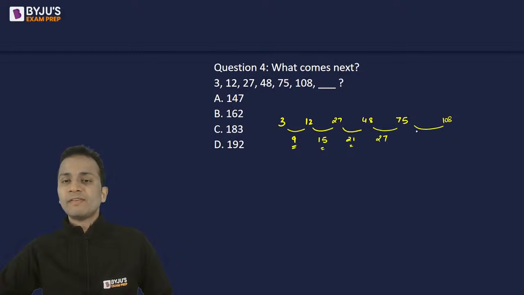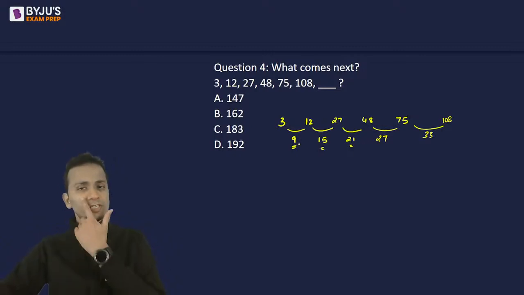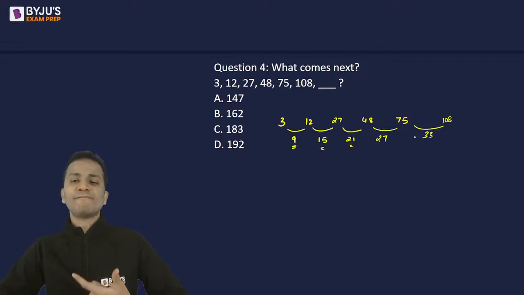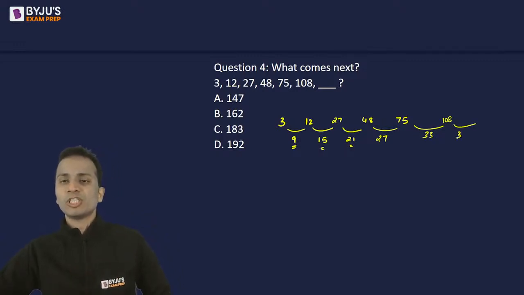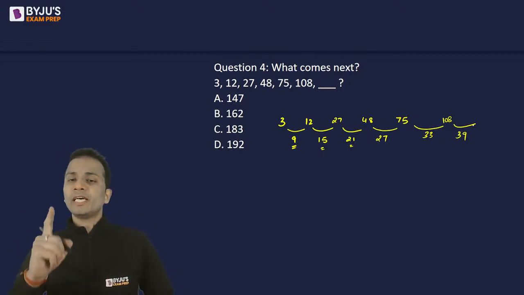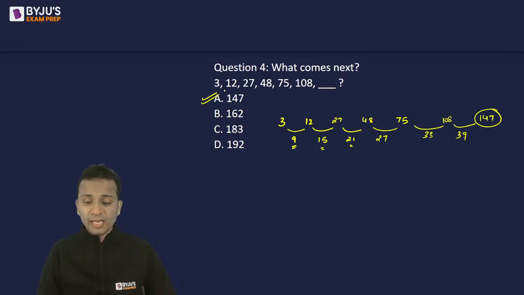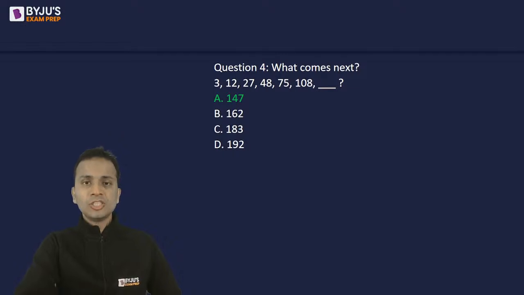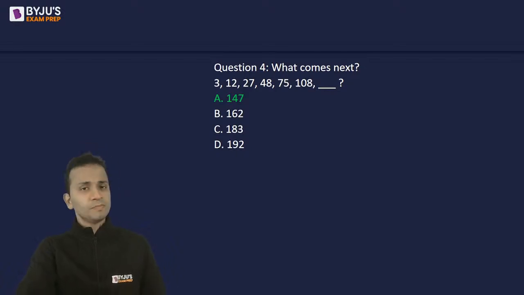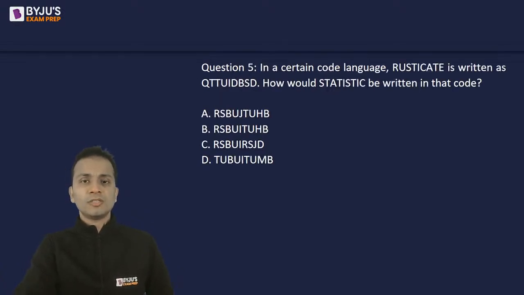108, 27 ऐड किया, ठीक है. सो 75 में क्या ऐड करें? 33 is added to give 108. So the difference here is 6, 6, 6. या फिर difference जो है वो 6 से increase हो रहा है, तो next difference क्या होना चाहिए? 39. So 108 plus 39 should be the correct answer. 108 plus 39 is 147. That means option A should be correct. And yes, it is absolutely correct. चलिए, easy question था. So Samarth, I don't know where you made a mistake, but that was a simple logic to catch, right?